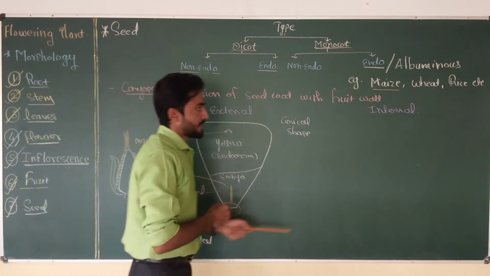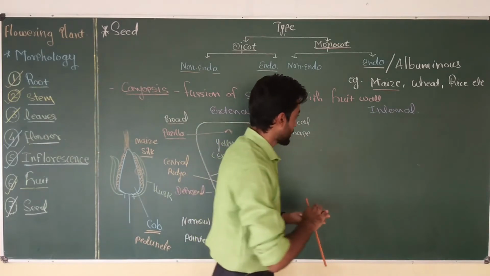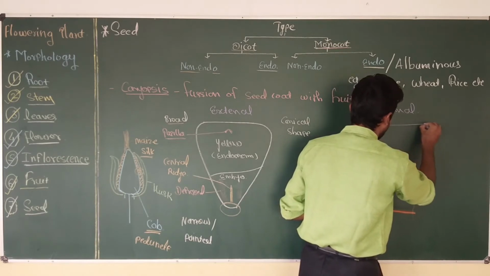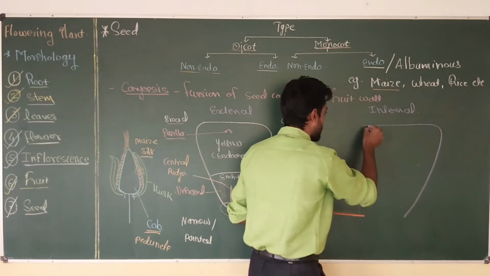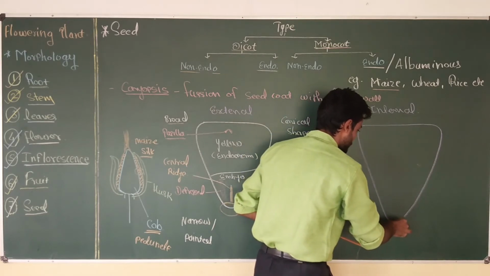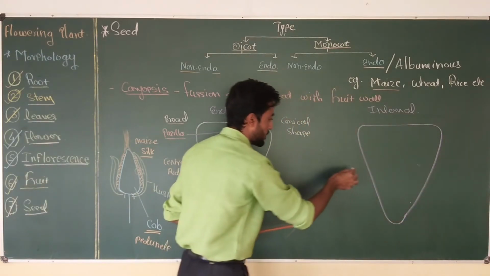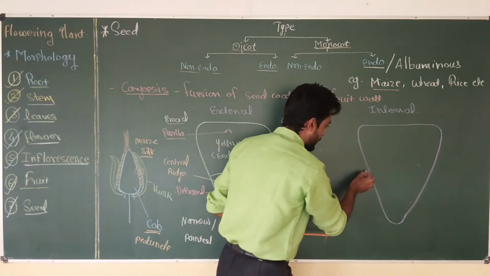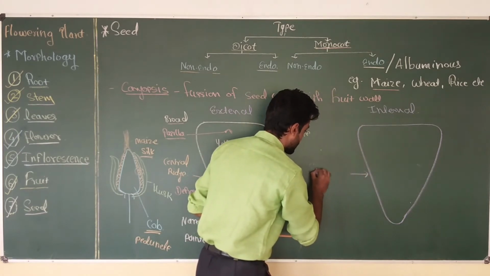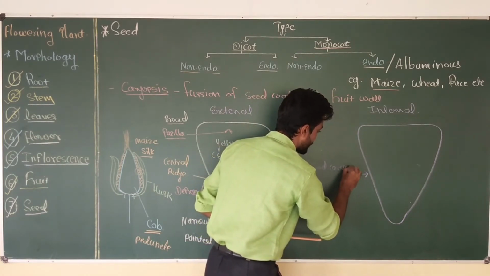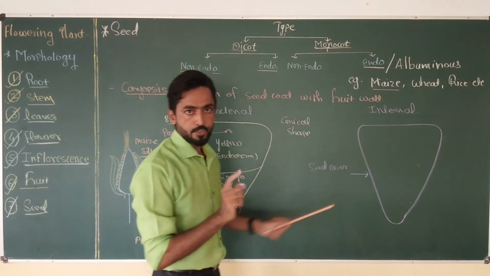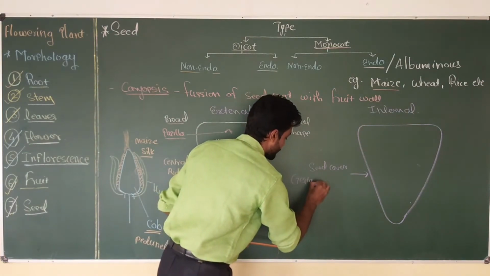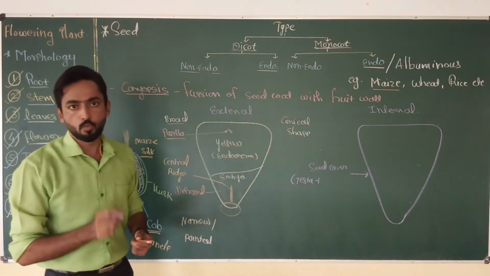When we consider internal structure, if we take the longitudinal section of the maize grain, the outer covering, which is smooth and shining from the outside, is nothing but the seed cover or grain cover, and it is produced by fusion of seed coat, that is testa, with fruit wall, that is pericarp.